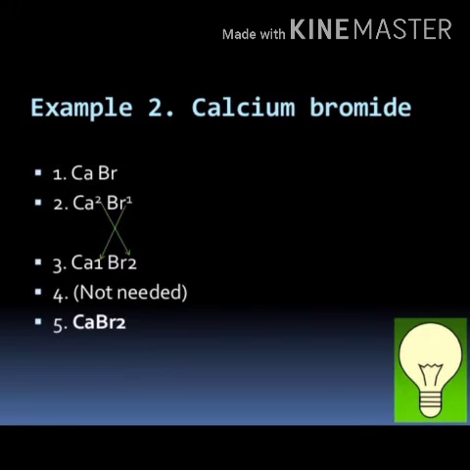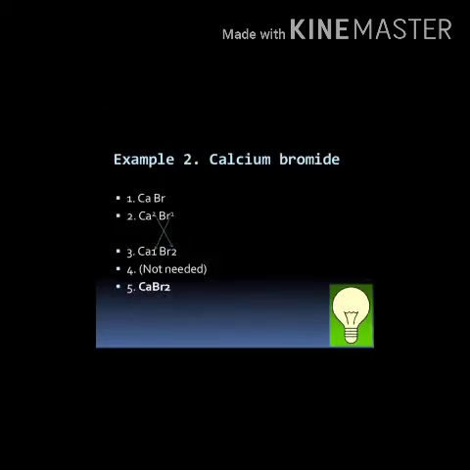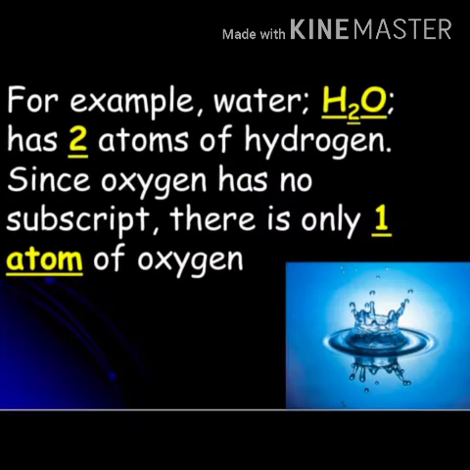In calcium bromide, calcium has valency +2, whereas bromine has valency -1. On crisscrossing with each other, we get the formula CaBr2. Another example is water, in which two atoms of hydrogen combine with one atom of oxygen.